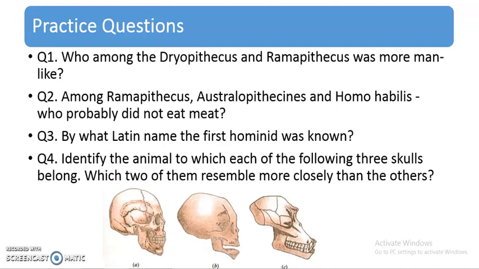So there is a picture. You can take help from your NCERT book. Okay. All the best.